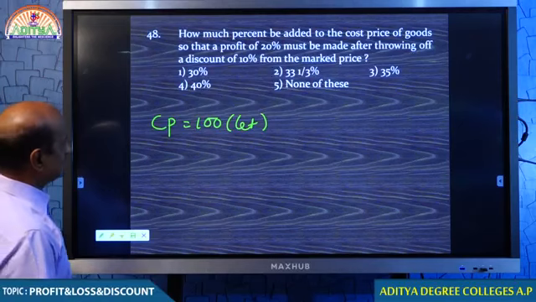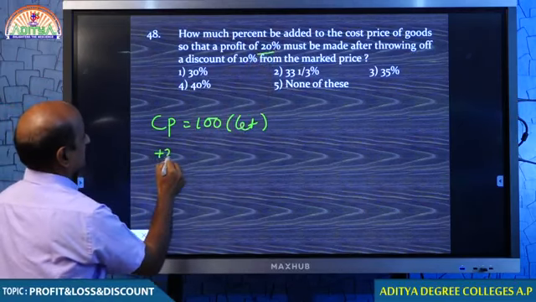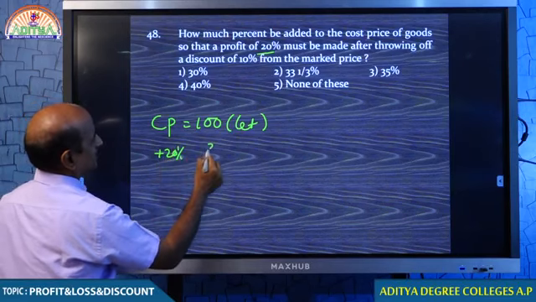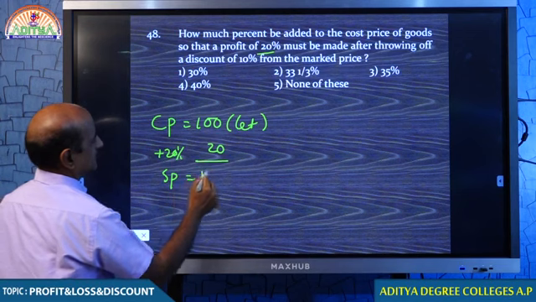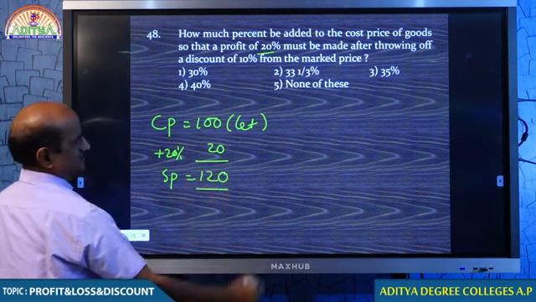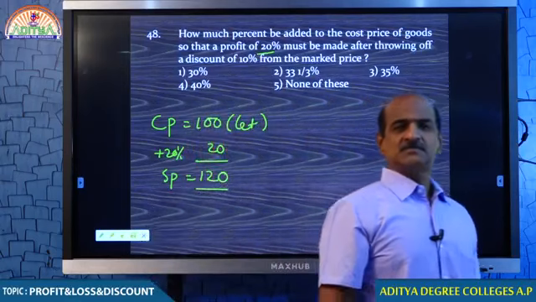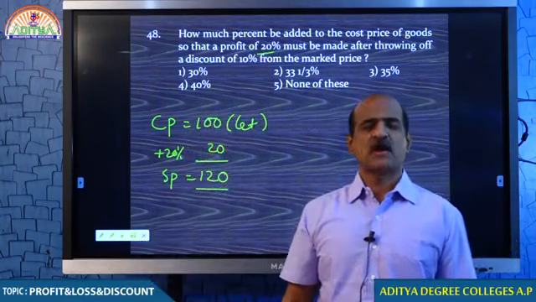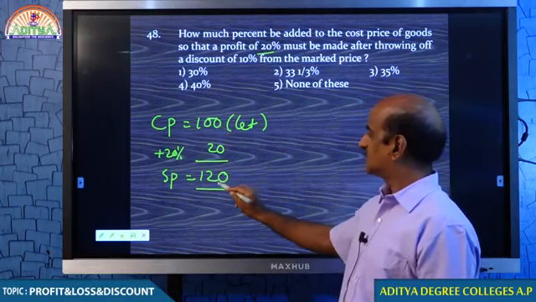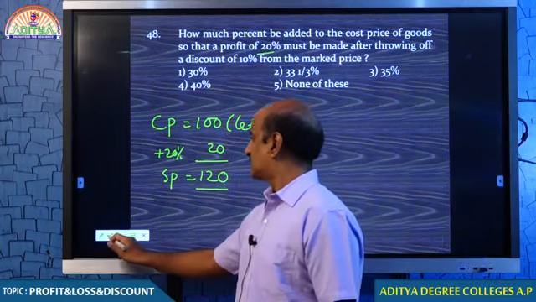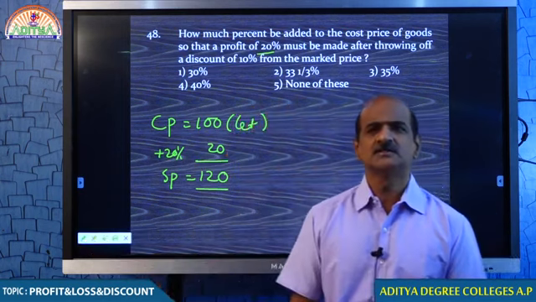You know that you are expecting a profit of 20%, which means you must be selling for 120, right? You bought it for 100 and you want to sell it for a profit of 20 rupees. That's very fine.